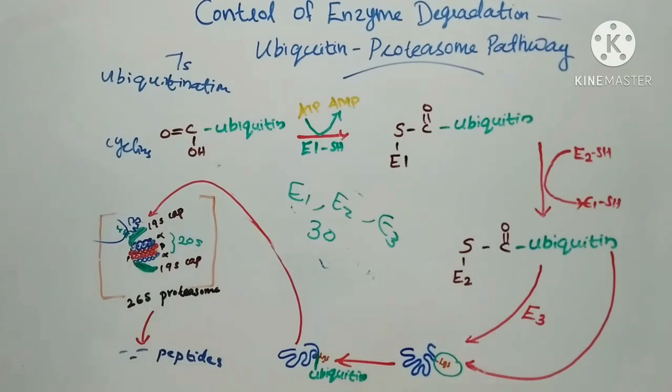oligonucleotides or other proteins. The clinical significance of this ubiquitination process is that dysfunctions of the ubiquitin proteasome pathway contribute to accumulation of aberrantly folded protein species. These are characteristic of several neurodegenerative diseases.